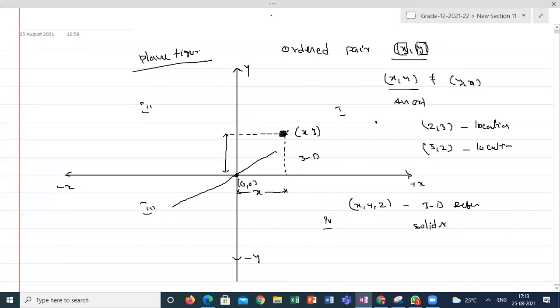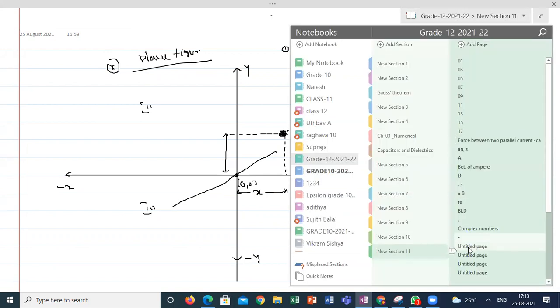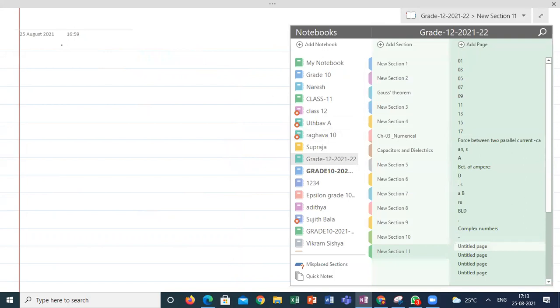But there are some situations where it was not so easy to represent, to prove something, or to calculate something with the existing reference systems. So further they improved mathematics, and we have different kinds of reference systems. One of the easiest ways to solve some situations, which you will understand in calculus, is called the polar reference system. Generally we call it polar coordinates.